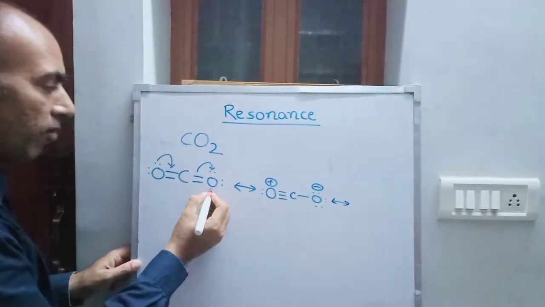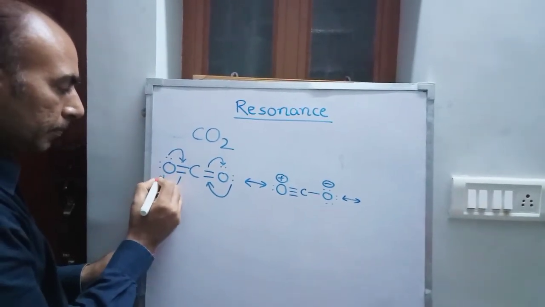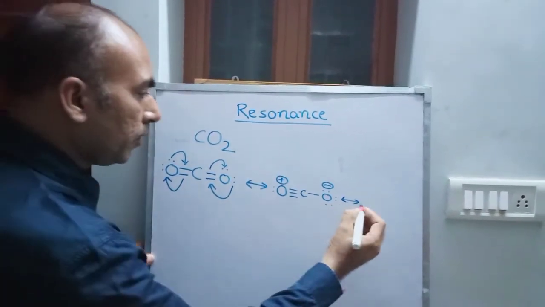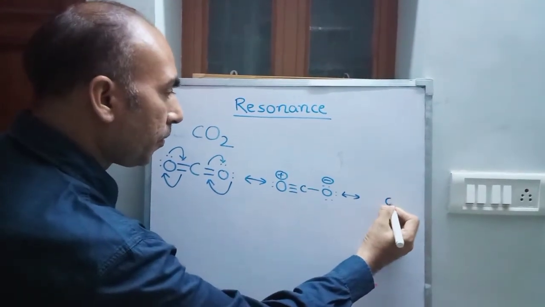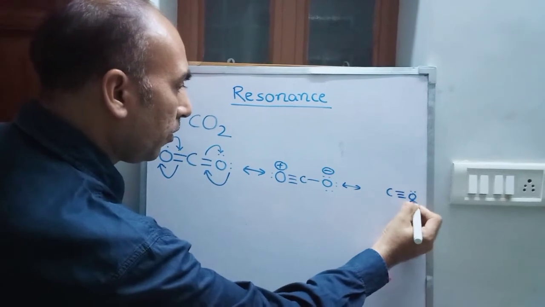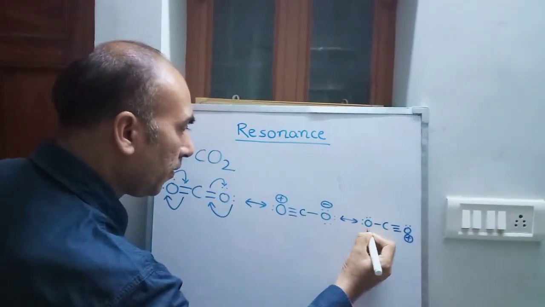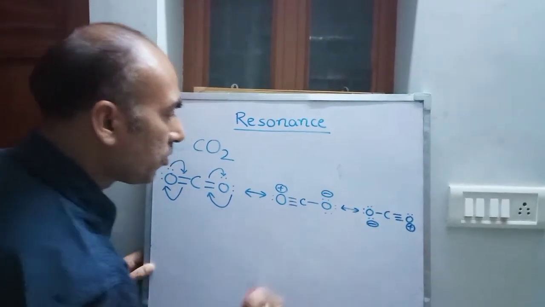And when the shifting of electrons is in this way, the charge developed on this oxygen is positive and this oxygen is negative.